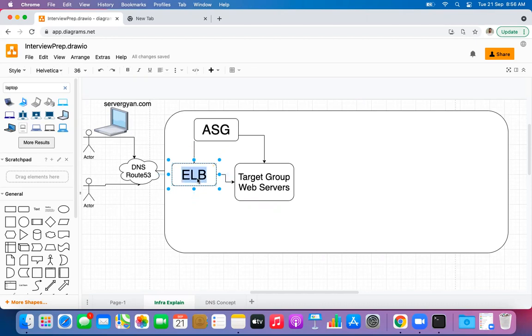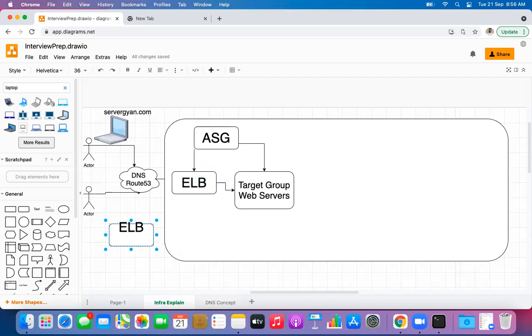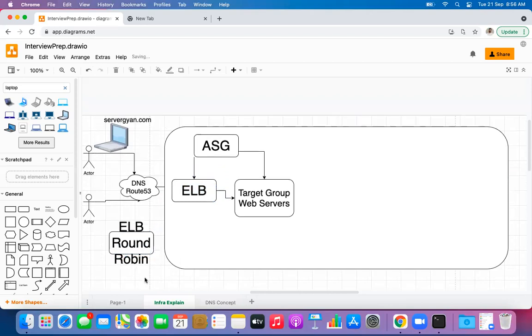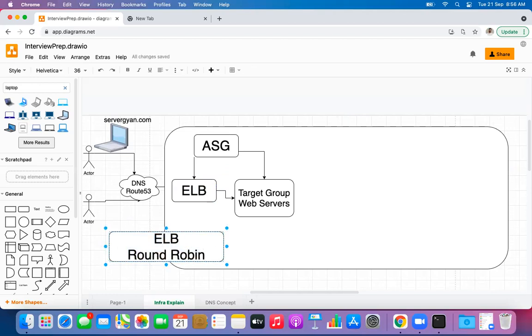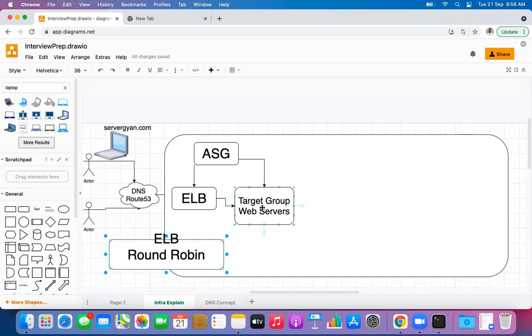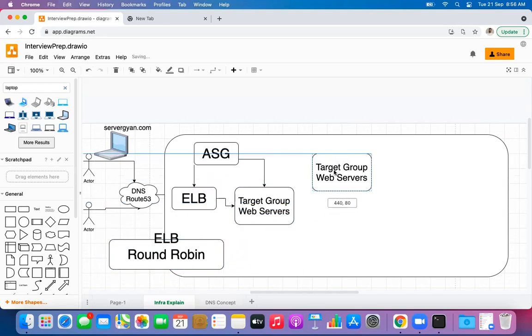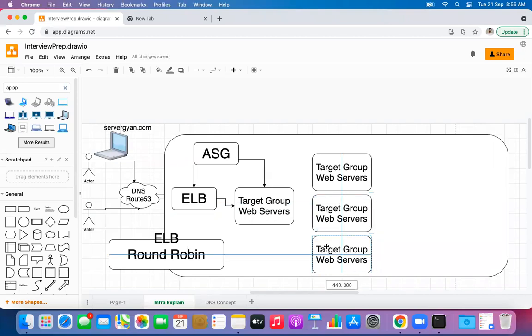Let me tell you, AWS provides a couple of algorithms here. First of all, ELB works with round robin. This is the first load balancing methodology which AWS provides. Round robin means, let us say we have 3 servers here.